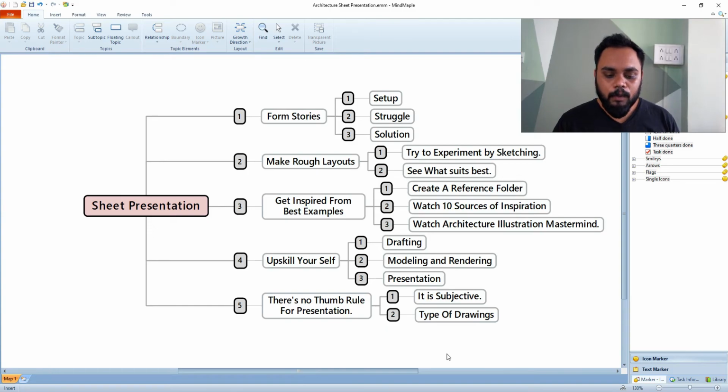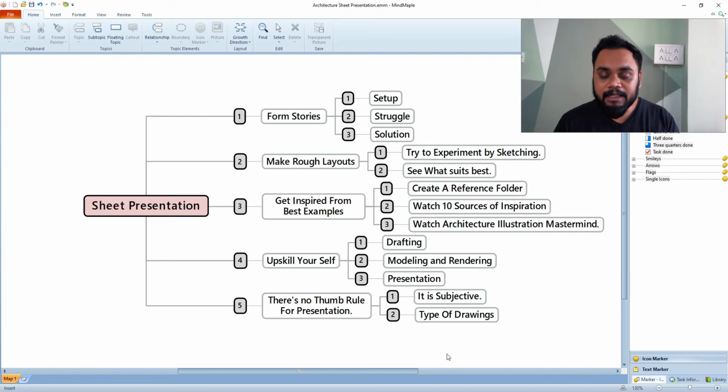Now, when you present, maybe if you're presenting a services sheet, then you might not want to give every detail over there, like what I mean by details is colors and all those things. No, you would want to just highlight the services part, and you might want to show it in a schematic drawing, where you highlight only the services part and everything else is just in a monochromatic mode, such that we are able to focus more on the services part of the sheet. Okay, if it is a services sheet.